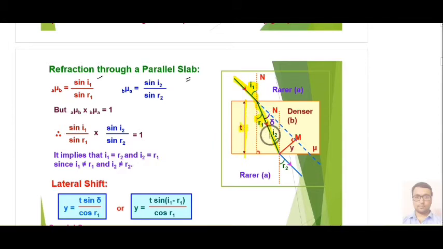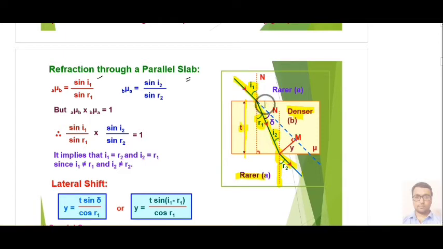Then when this ray falls on the second surface at this point, this angle i2 will be your incidence angle, and the refracted ray will move away from the normal. This dotted line is representing your normal, and your refracted ray should move away from the normal because it is moving from the denser medium to the rarer medium. But one more thing we can say is that by alternate interior angles, this i2 angle and this r1 angle are both equal.